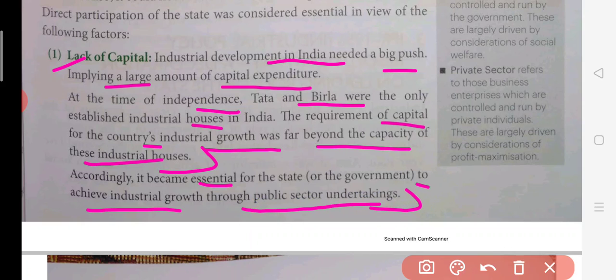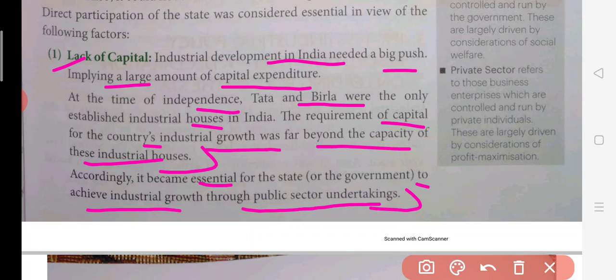So at that time, they wanted to do this industrialization, but the capital was not there. And for establishing industry, you require huge capital expenditure. But at the time of independence, what was the condition of India? Only Tatas and Birlas were doing this business, and they were considered the big houses at that point of time. So the capital requirement needed for industrial growth was not there, because it was beyond the capacity of these industrial houses. It means all these industrial houses were not able to cater to all this.